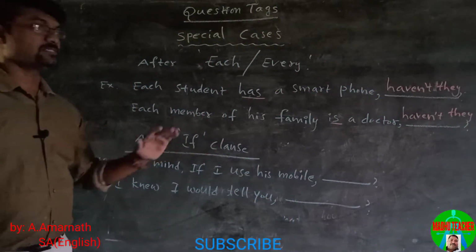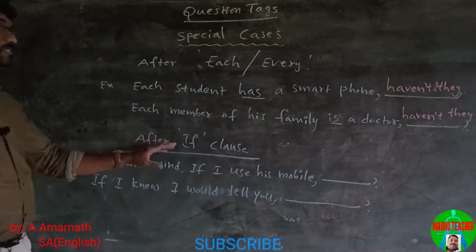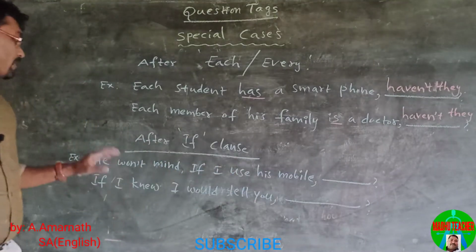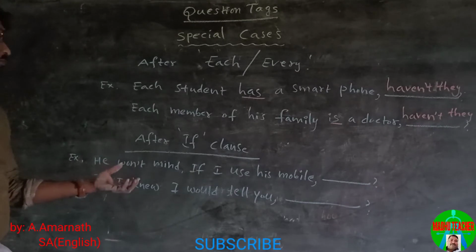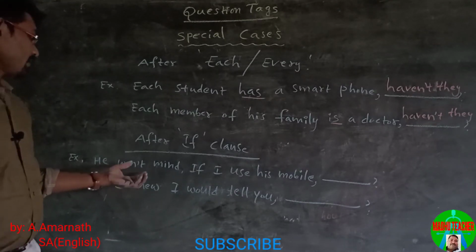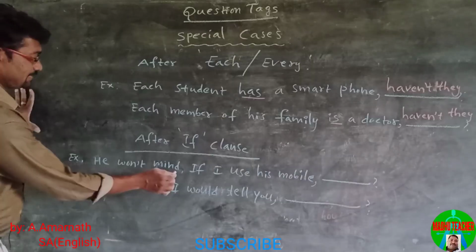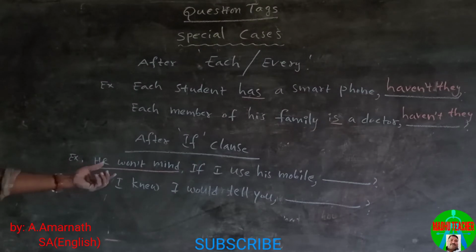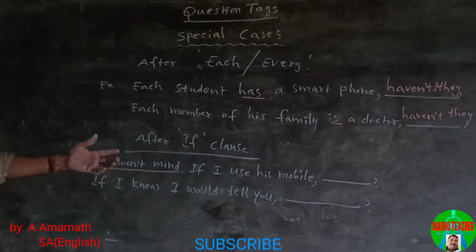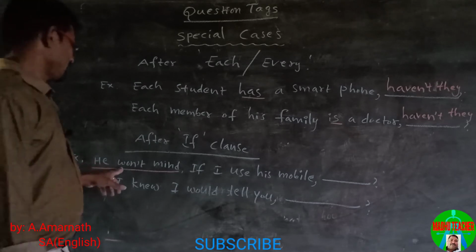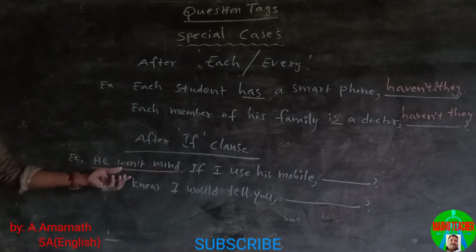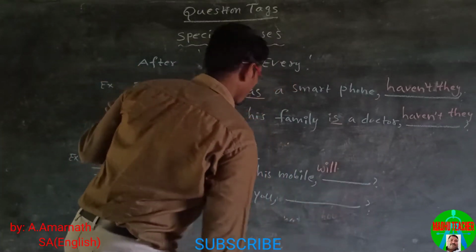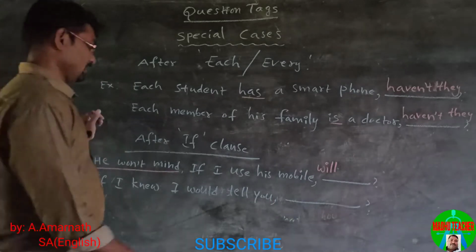Tags after if clause. An if clause has two parts. One is the main clause and the other is the if clause. When we have to construct a question tag for an if clause, we take the main clause into consideration. He won't mind if I use his mobile. Here the main clause is negative, so we use a positive helping verb and the pronoun is he.